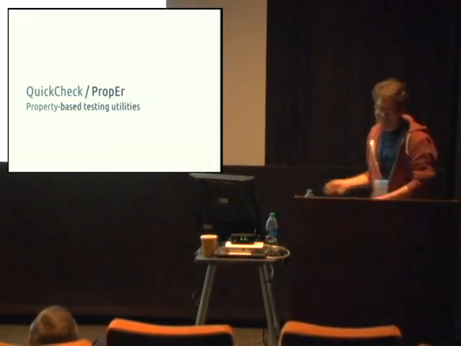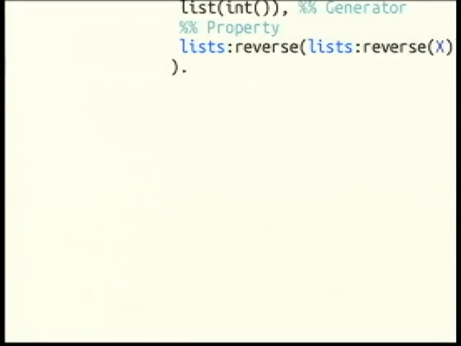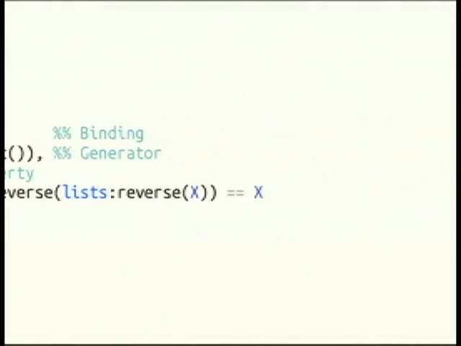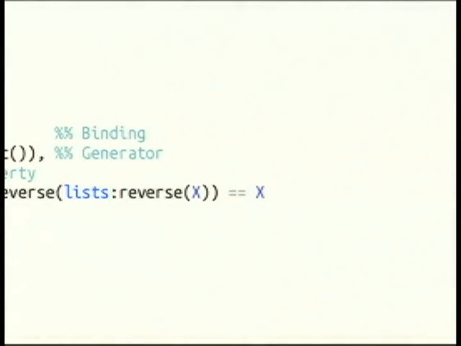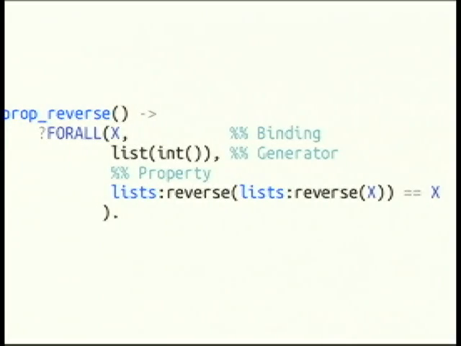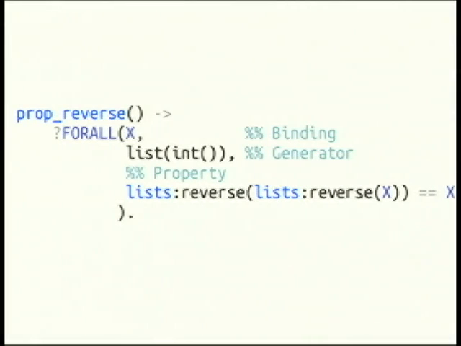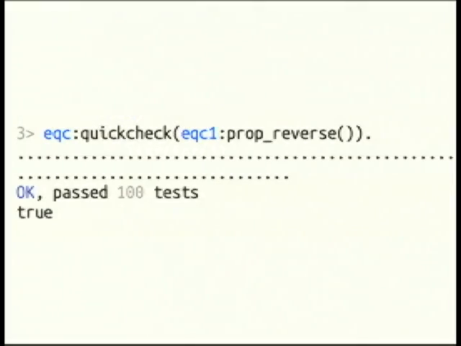So what does this look like? Let's take an example. I'm not going to go really into this because Susan already did it. I'm glad she didn't use the example that I have because that would have made me feel really dumb. So anyway, for all. We write a property that says, given a list of integers, if we take that list and reverse it twice, we should get the original list back, right? So this should be true. This should be pretty simple, and you should be able to reason about what this does.